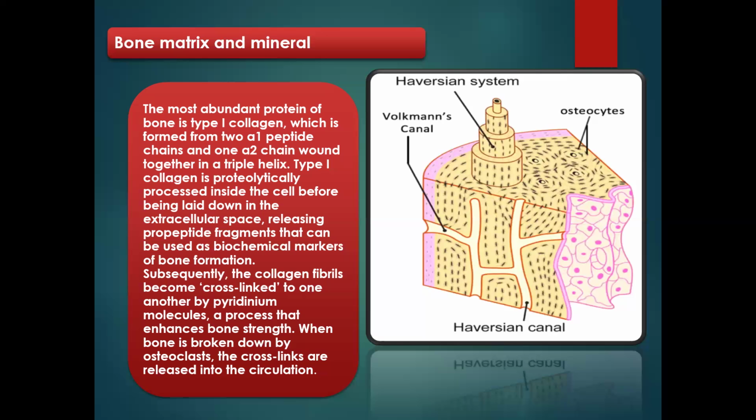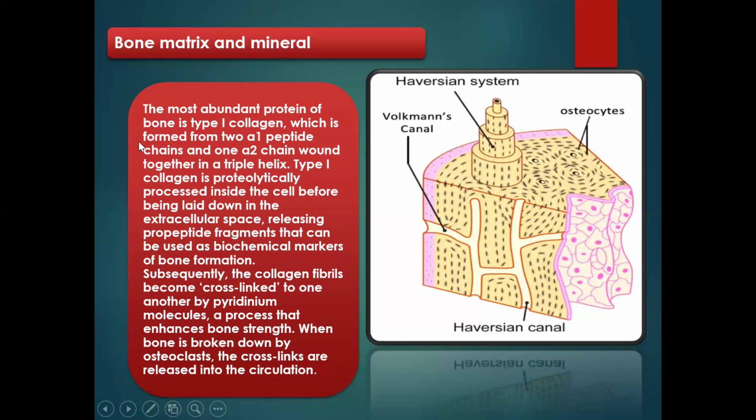Subsequently, the collagen fibrils become cross-linked to one another by pyridinium molecules through a process that enhances bone strength. When the bone is broken down by the osteoclast, those cross-links are released into the circulation. And when you do some biochemical analysis of the blood, if you find this much in the blood, it tells that actually there's an ongoing bone destruction, maybe for whatever reason unknown.